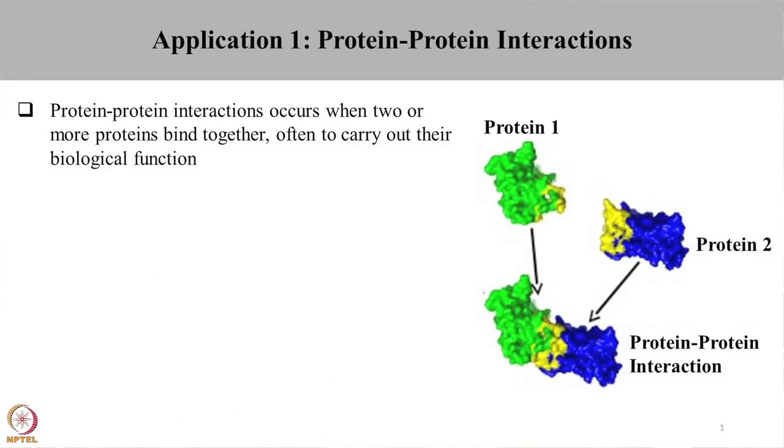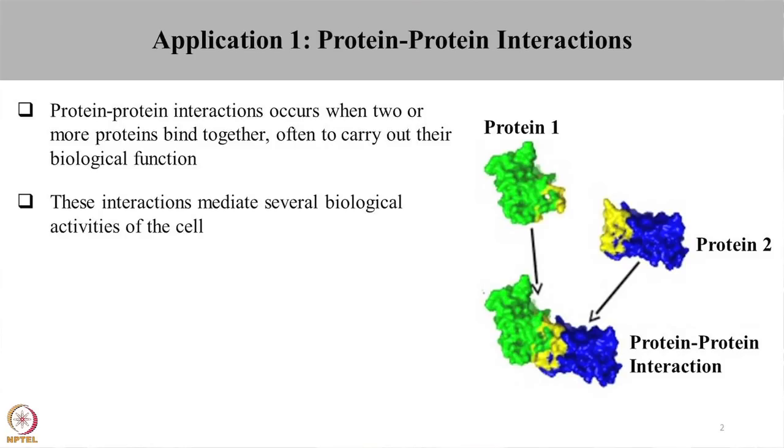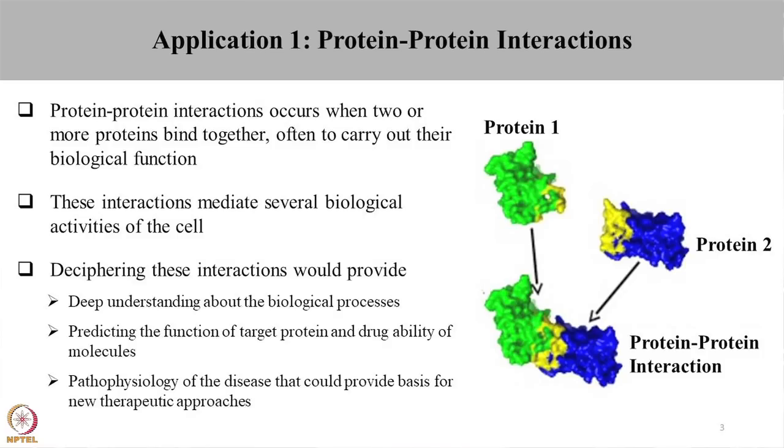Protein-protein interaction occurs when two or more proteins interact with each other to carry out a biological function. These interactions mediate several cellular processes, and understanding these interactions would help in understanding the function of proteins and to identify the disease pathobiology. So, once we dissect these interactions, we can end up finding few druggable targets and new therapeutic approaches that can be used to treat the disease.